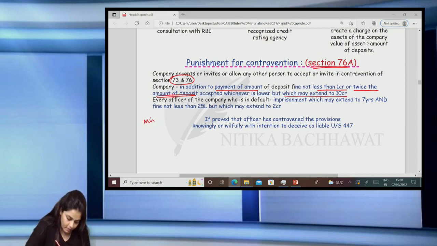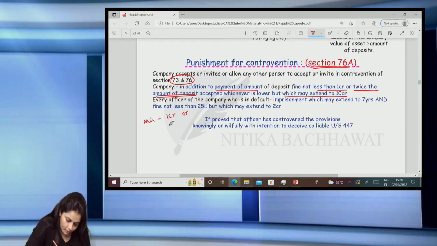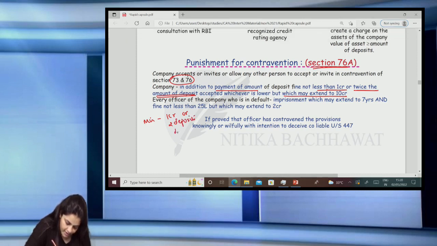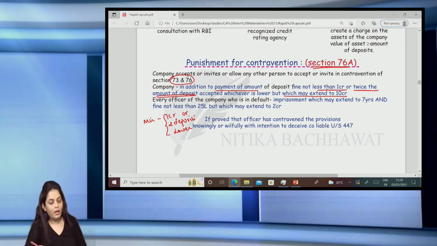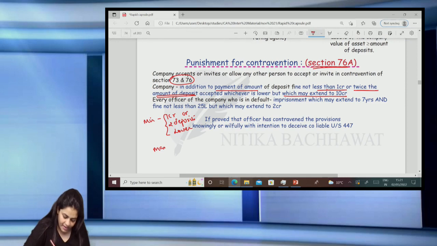So what is the minimum fine? 1 crore or twice the amount of deposits, whichever is lower, whichever comes to lower, that one, right? And the maximum fine is how much? 10 crores.